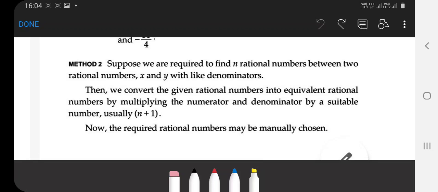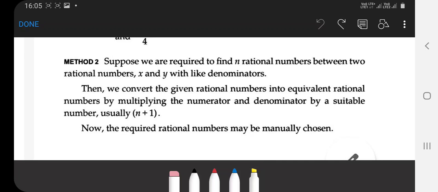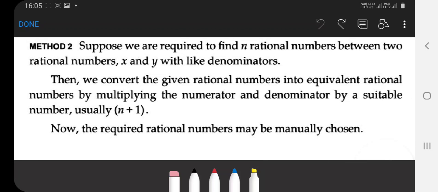Suppose we are required to find n rational numbers, n is 1, 2, 3, 4, 5, n natural number, between the two rational numbers x and y. Clear? Then we convert the given rational numbers into equivalent rational numbers by multiplying the numerator and denominator by a suitable number, the result n plus 1. So now the required rational numbers may be easily chosen.